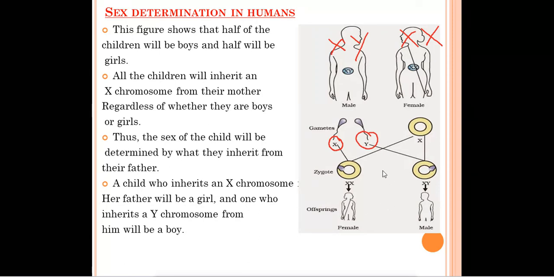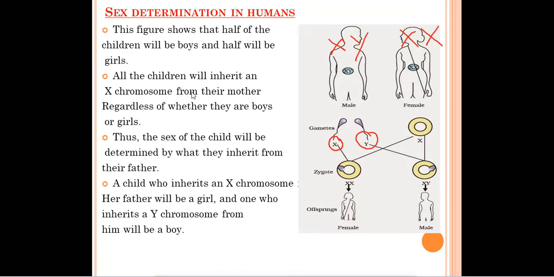So two possibilities are there: the zygote formed can be XX, and the zygote formed can be XY. If the chromosome pair is XX, then the offspring formed will be a female. Then the girl child will be there. But if the combination is XY, as we know the XY combination is present in males only, so the child will be a boy child. Its gender will be male. So this was all about sex determination in humans.